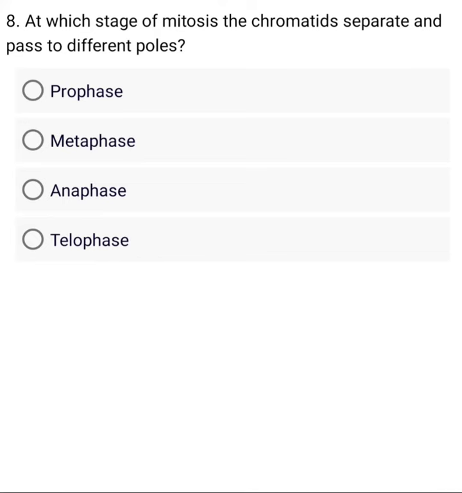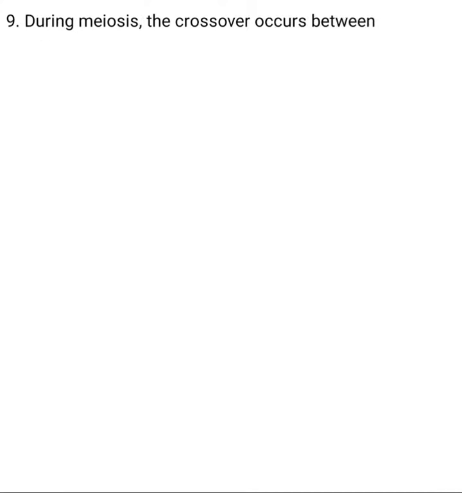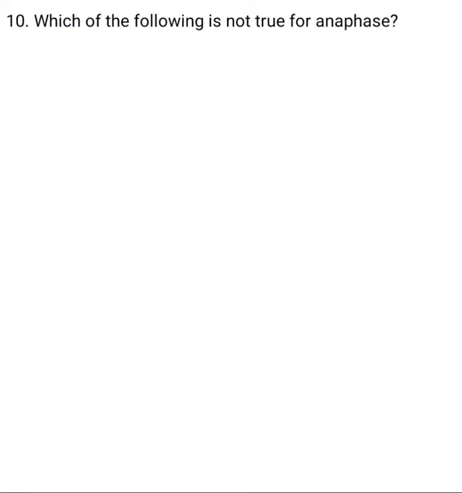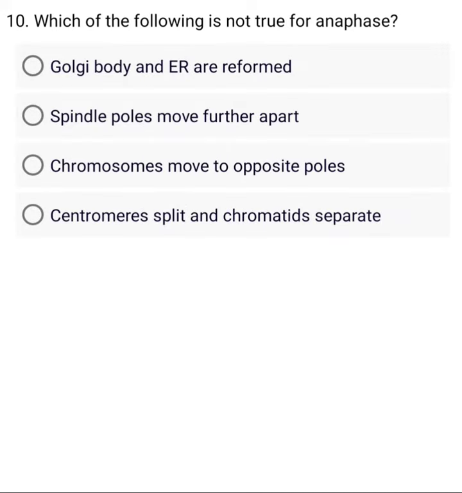A. Prophase. During meiosis, the crossover occurs between A. Sister chromatids of homologous chromosomes. B. Non-sister chromatids of homologous chromosomes. C. Sister chromatids of non-homologous chromosomes. D. Which of the following is not true for anaphase?